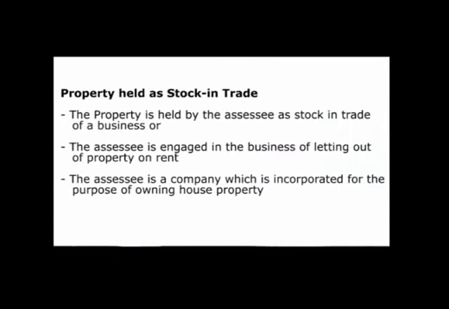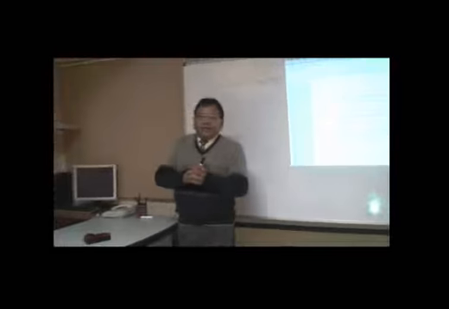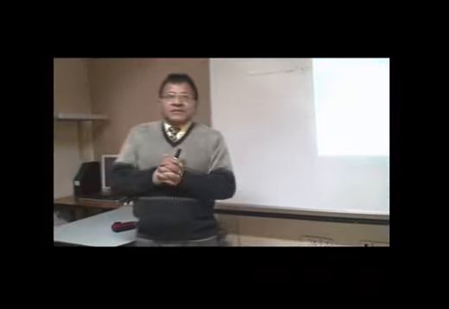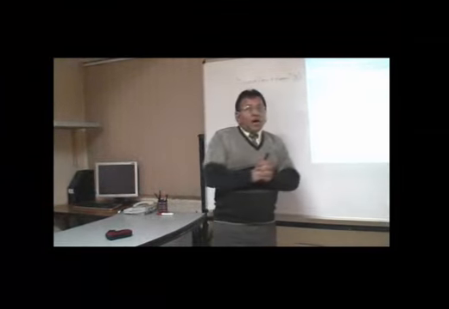The third situation is the property which is held as a stock in trade. In terms of the provisions of the Income Tax Act, particularly with reference to the charging of income under this head, that is income from house property, even if you are having a business of letting out the house property, still the income which is derived from such business shall be taxable under this head, that is income from house property.